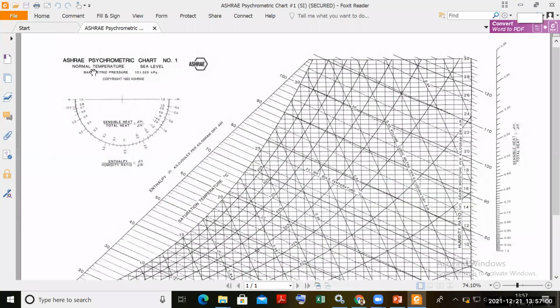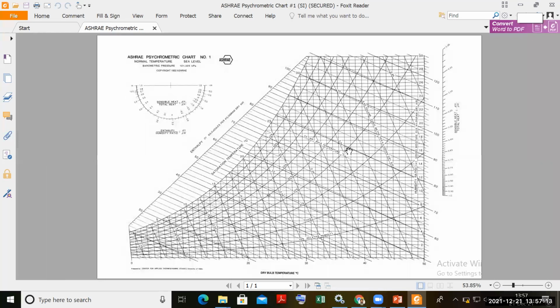So this is the ASHRAE psychrometric chart, which is at normal temperature at sea level and for the barometric pressure of 101.325 kilopascal, right? This is the chart given by ASHRAE. We'll study this also. First, we have to study the basics of the psychrometric chart, how to draw it. That we'll see in the next lecture. So be attentive. Understanding of psychrometry is very important if you want to study the air conditioning processes.